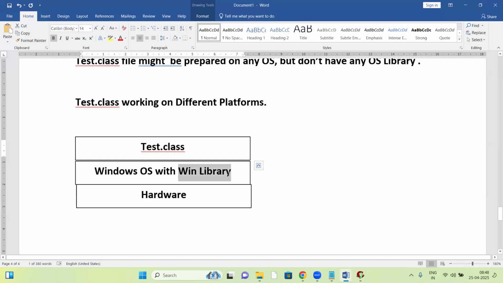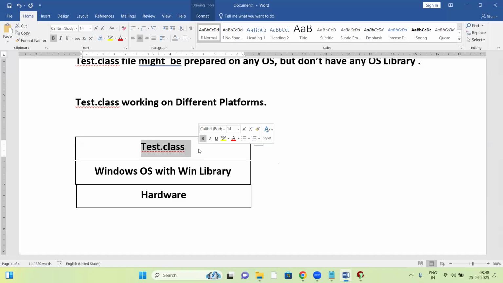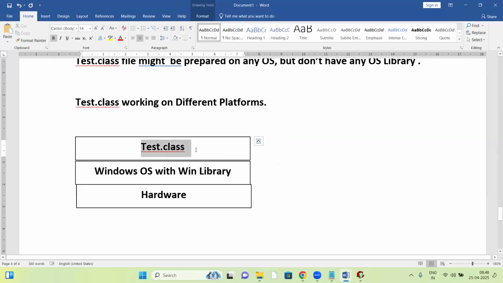If it links with the Windows OS library, then it can communicate with hardware, right?